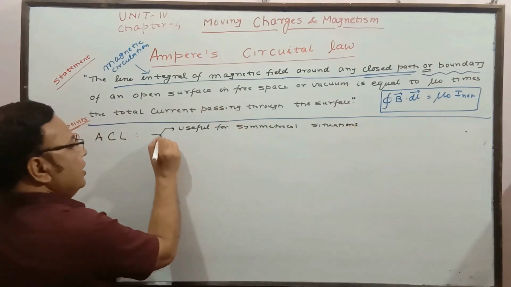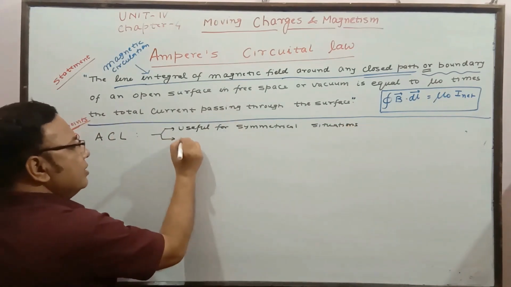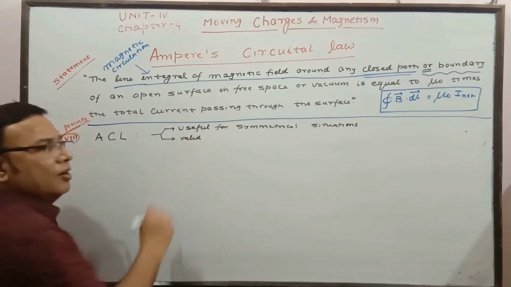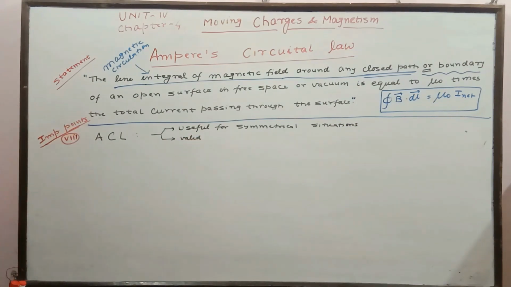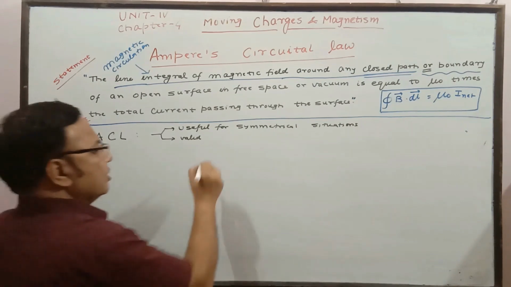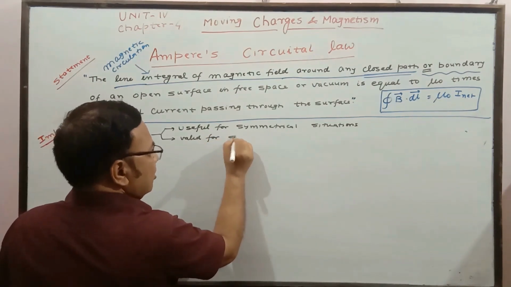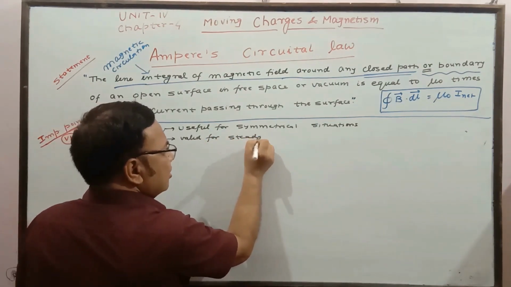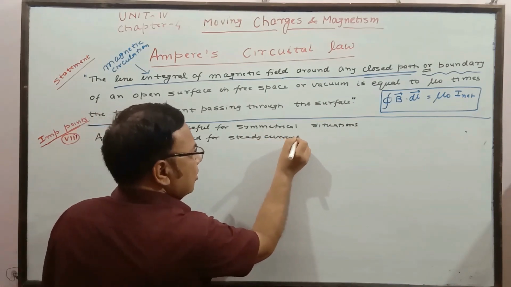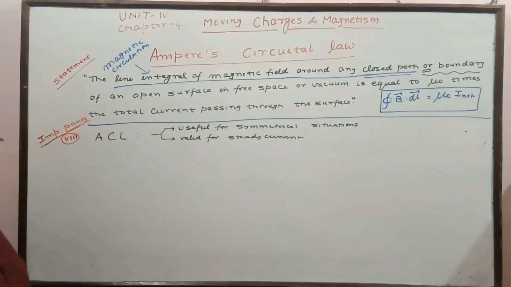And in the same way it is valid for steady current, or the current is not fluctuating. Valid for steady current, when current is not fluctuating or changing with time.